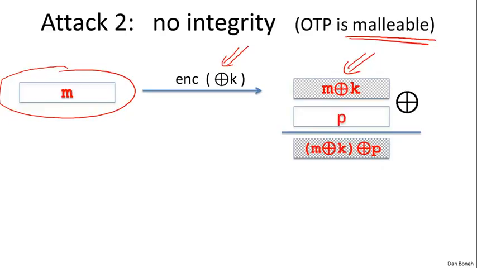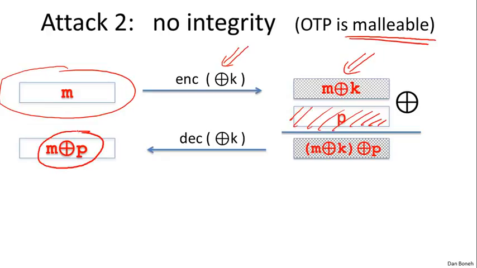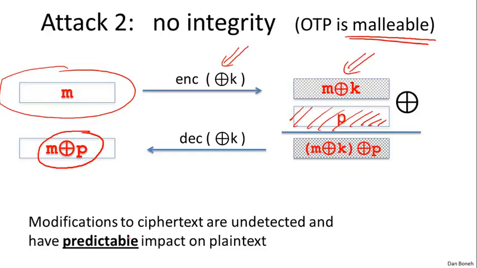So now let me ask you, when we decrypt the ciphertext, what is it going to decrypt to? Well, I hope everybody sees that, manipulating XORs, the decryption becomes M XOR P. So you notice that by XORing with this pad P, the attacker was able to have a very specific effect on the resulting plaintext. To summarize, you can modify the ciphertext. These modifications are undetected, but even worse, they have a very specific impact on the resulting plaintext. Namely, whatever you XOR the ciphertext with is going to have that exact effect on the plaintext.